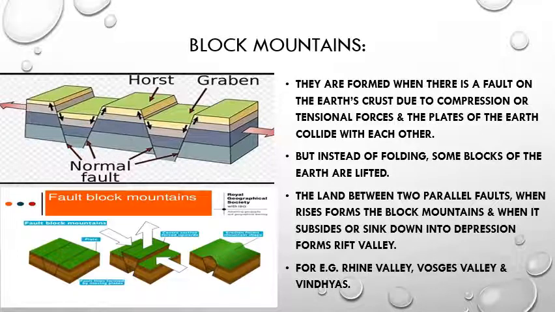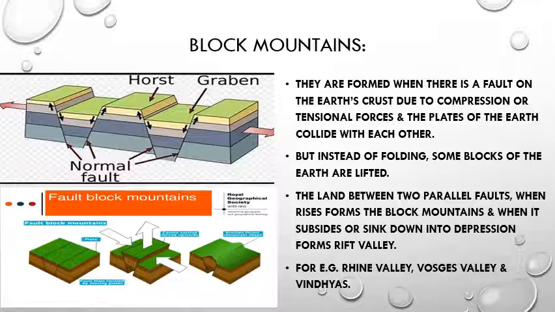So block mountains are formed when there is a fault on the earth's crust due to compression or tensional forces and the plates of the earth collide with each other. But instead of folding, some blocks of the earth are uplifted. Have a look at the first picture. You will see a plate over there. Then because of the tensional forces, faults or cracks have appeared on this tectonic plate.